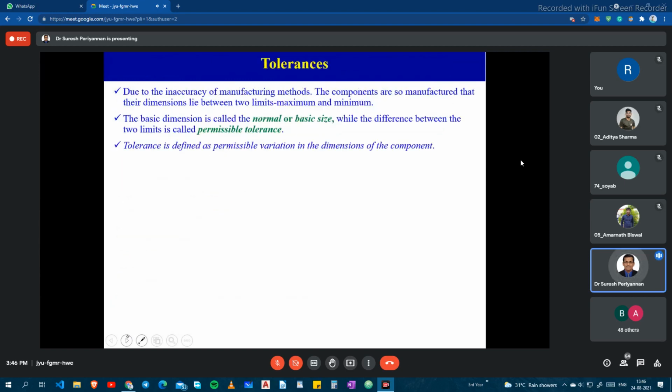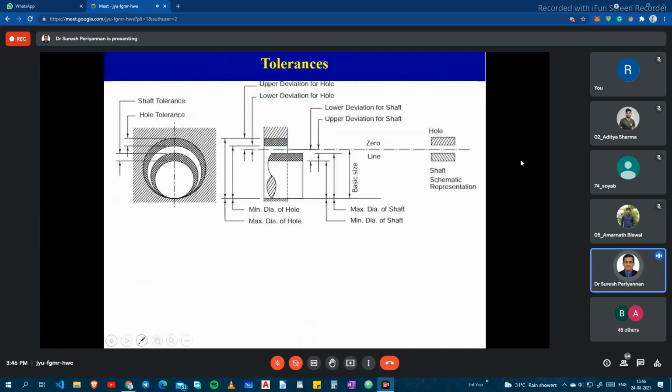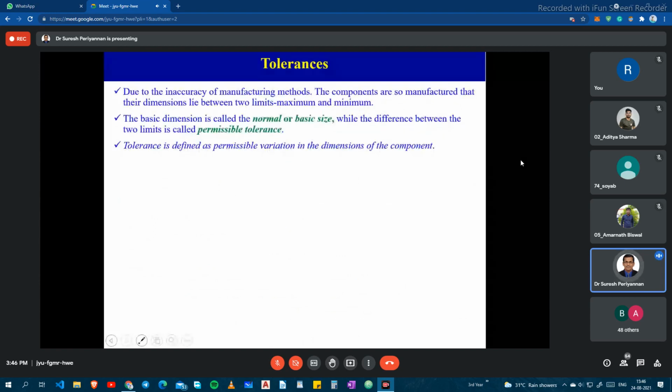Now the last thing, tolerance. What is tolerance? Due to the inaccuracy of manufacturing methods, components are manufactured so that the dimensions lie between two limits, maximum and minimum.